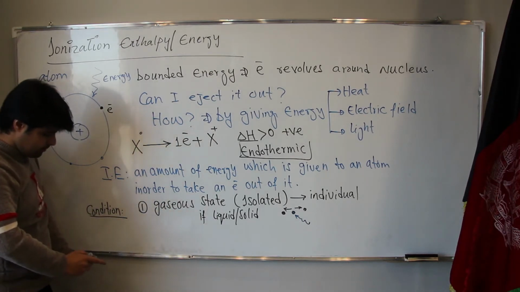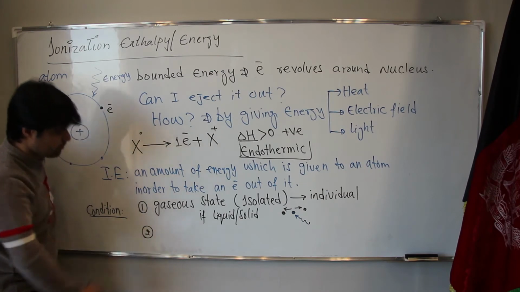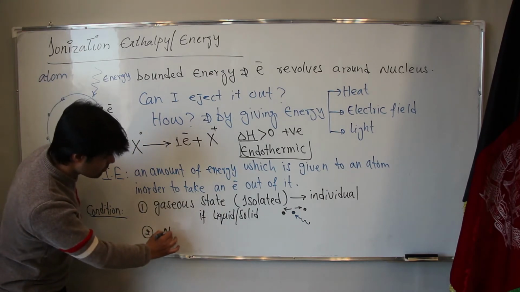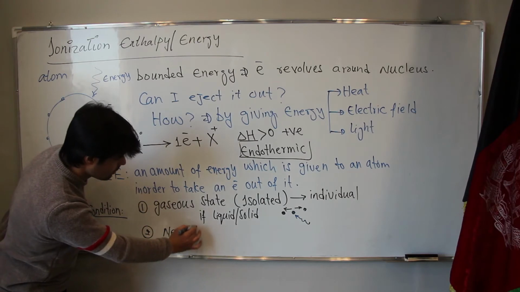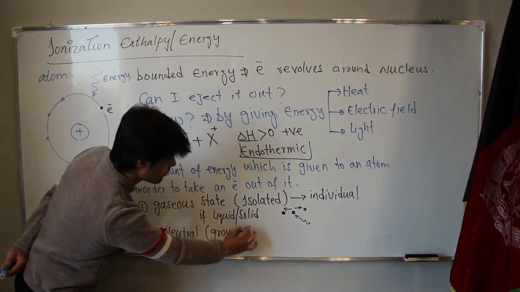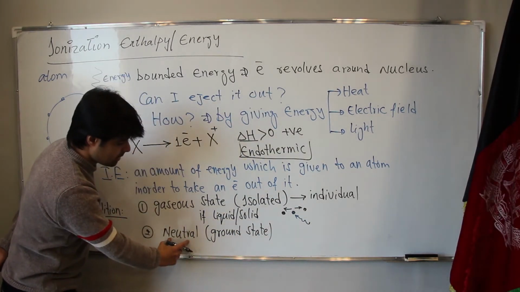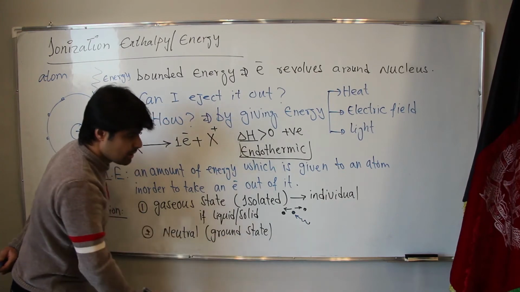Second, number two, the atom must be in neutral form, neutral or ground state. Why must the atom be in neutral or ground state?